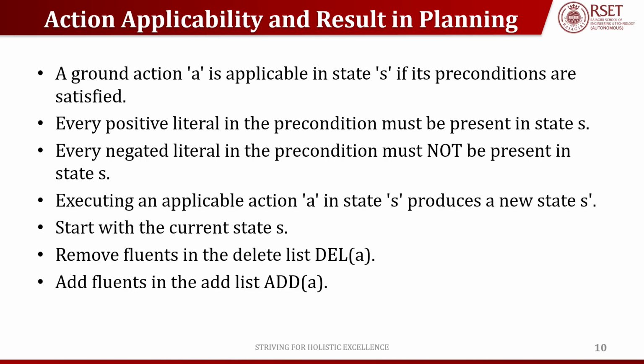Start with the current state, remove fluents in the delete list, and add fluents in the add list. So an action can be executed only if all the required conditions are true and all the forbidden conditions are false. If this is satisfied, the action is called applicable. And if we consider a layman example, you can start a bike only if fuel is present and the key is available. Otherwise, you cannot start a bike.